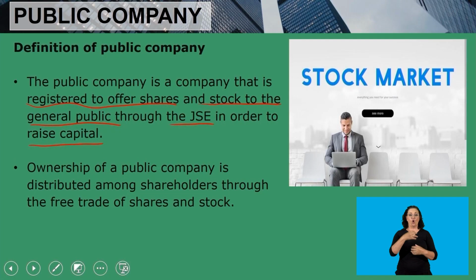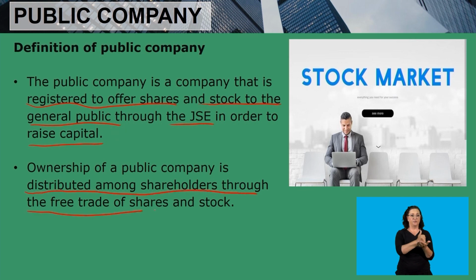Ownership of a public company is distributed among shareholders through the free trade of shares and stock. Obviously the ownership of a public company is distributed amongst shareholders in terms of the shares that the public is buying. If you have 50% of the shares in a particular public company, then it simply means that you own 50% of that company. That's how the ownership is distributed. Moving on to the characteristics of a public company.